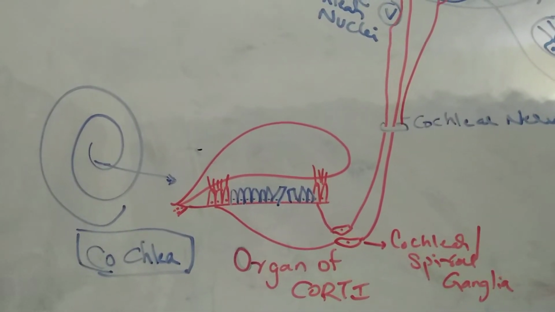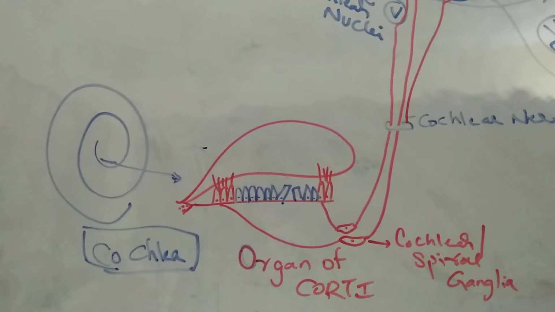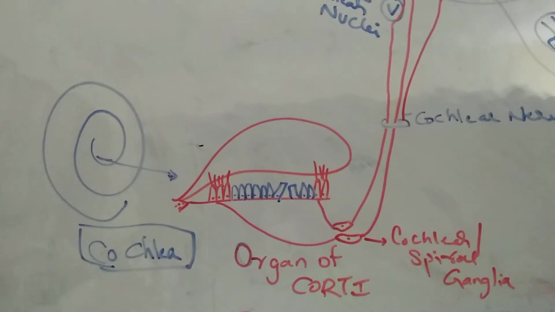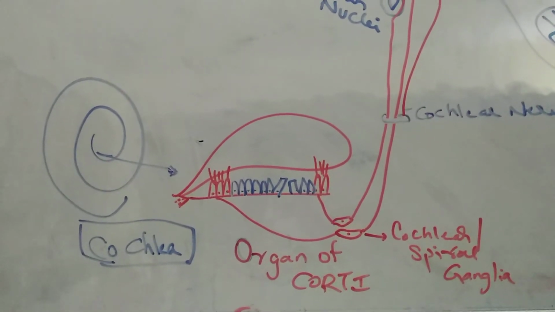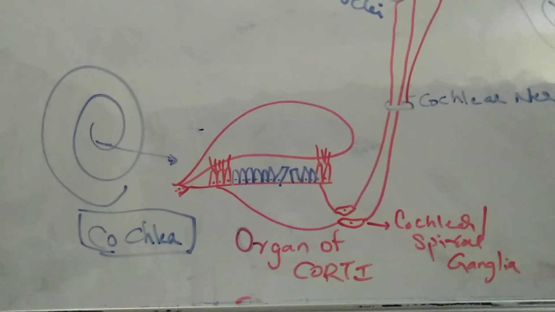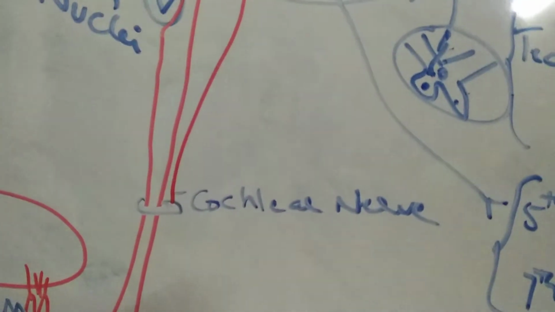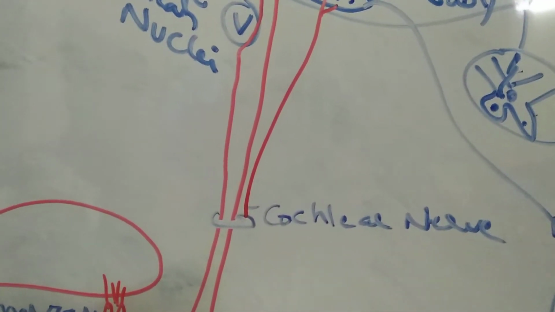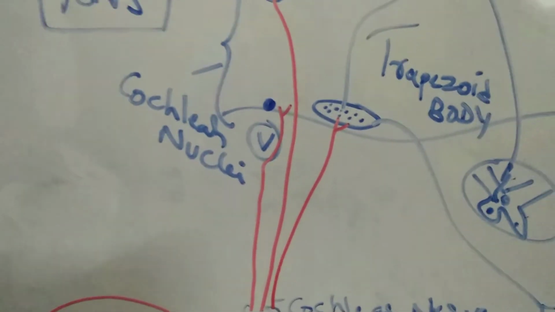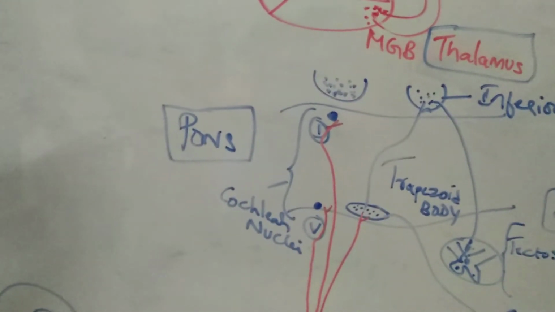So from the organ of Corti, the receptor for hearing, the information is carried by the cochlear ganglia, the first order neuron, also called spiral ganglia. The axons of these are called the cochlear nerve. The vestibulocochlear nerve is divided into two divisions, the vestibular nerve and the cochlear nerve. These cochlear nerve fibers travel up to the brainstem.